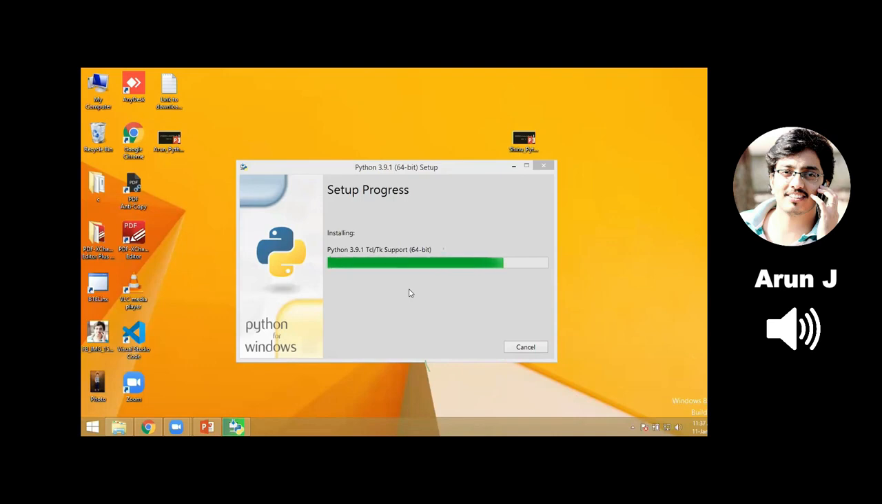Here we have multiple drives. For that reason it will ask for the customization. The Python file size is only 25 MB. It's not a heavy application. It's a lightweight application. Okay, pip is installing. Pip is the package installer for our Python setup.